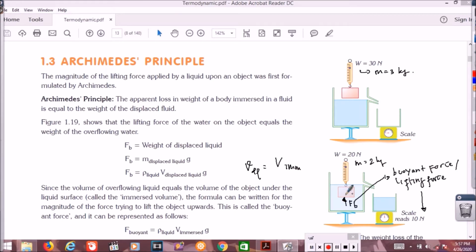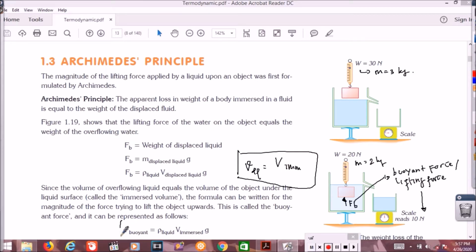So the volume immersed in the liquid equals the volume of displaced liquid. This is important. So we can replace it: FB, the buoyant force, is equal to rho liquid times V immersed times g. We replace V displaced liquid by V immersed.